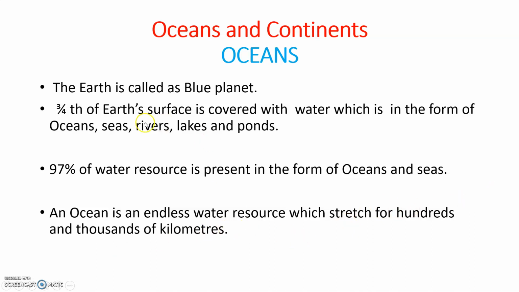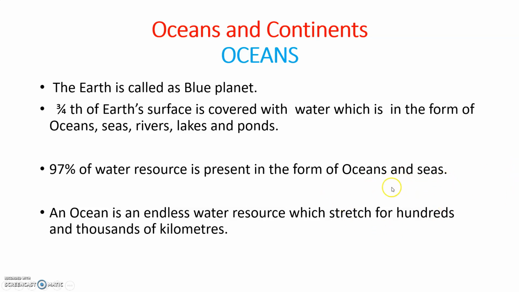See, already you know Earth is called the blue planet. Why? Because 3/4 of the Earth's surface is covered with water in the form of oceans, seas, rivers, lakes, and ponds. In that, 97% of water resources is in the form of oceans and seas. That's why big water animals, that means whales, sharks, big fish, all live in seas and oceans.